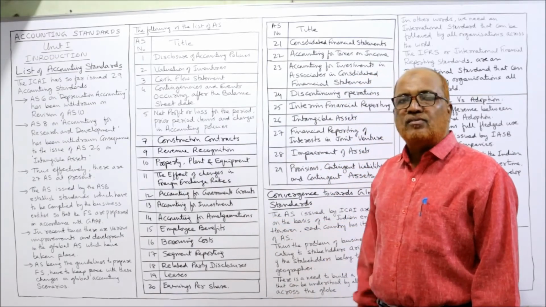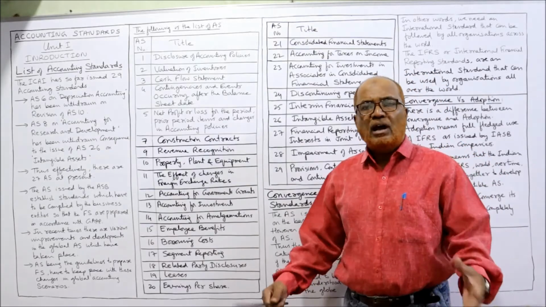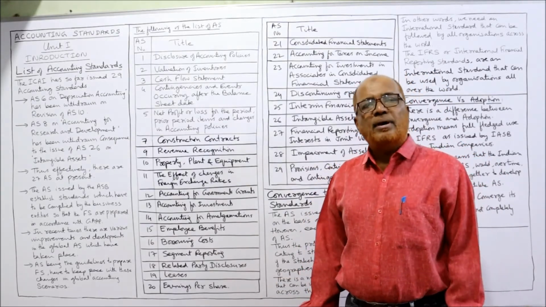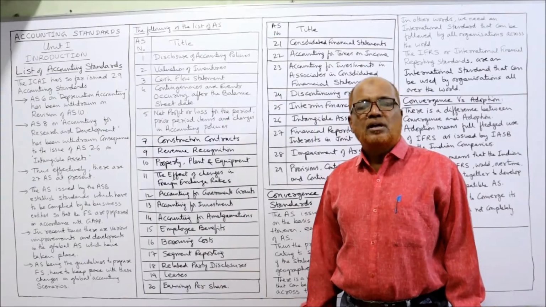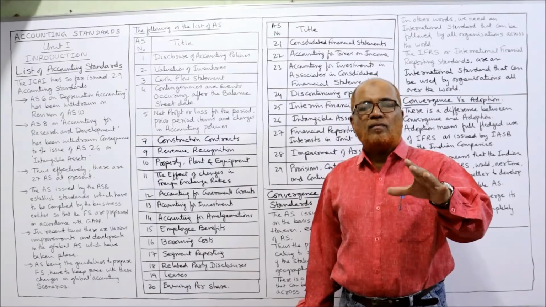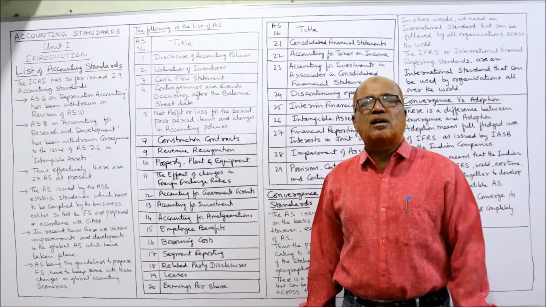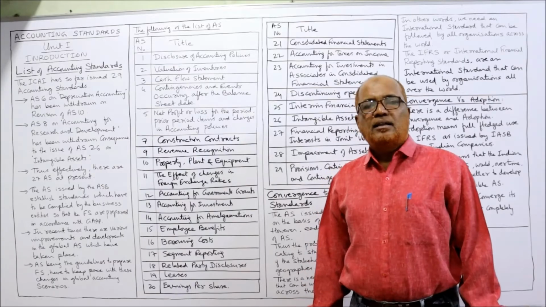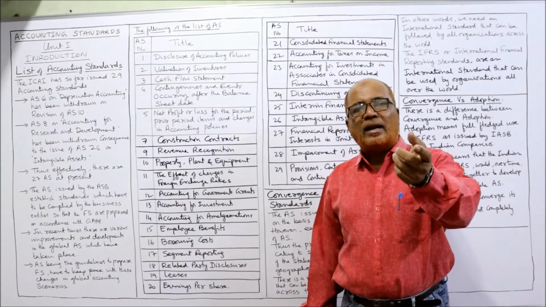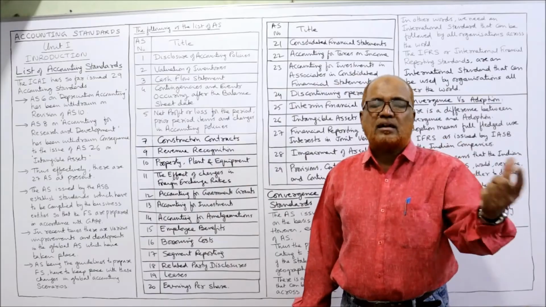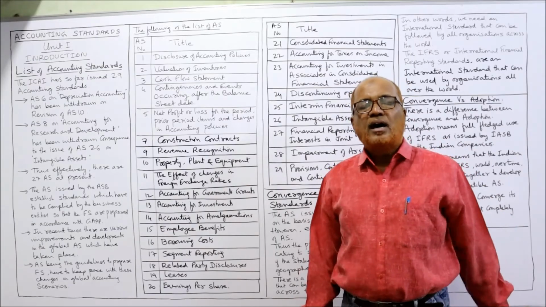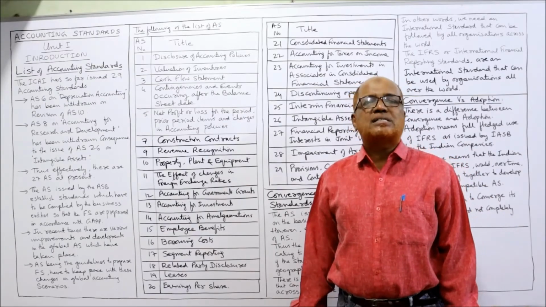11th, effect of changes in foreign exchange rates. Nowadays, many companies are MNCs, multinational companies. In multinational companies, one of the important issues is regarding the exchange rates. The exchange rate is the rate at which one currency is changed to another currency. That is called exchange rate. And exchange rate will not remain constant.